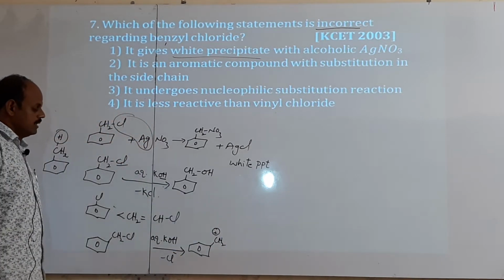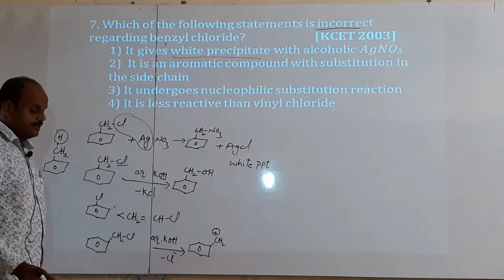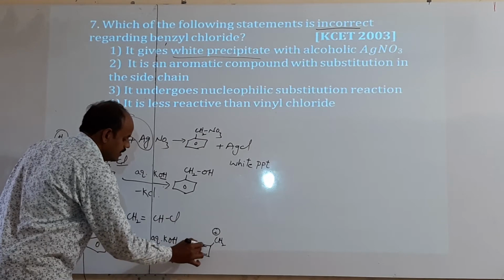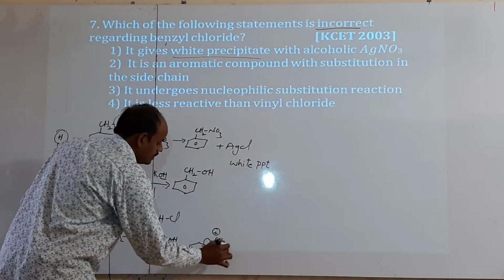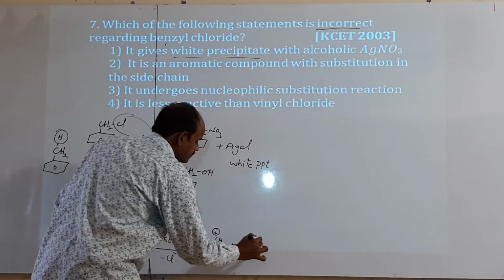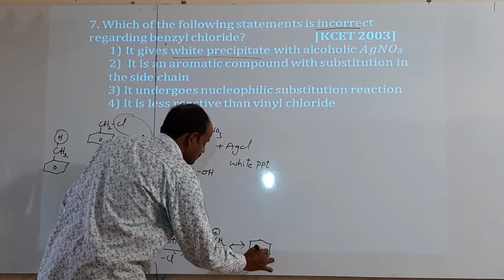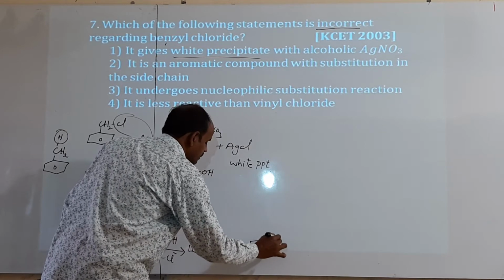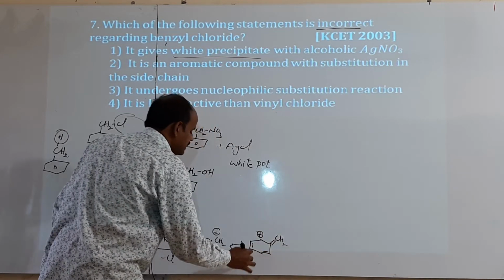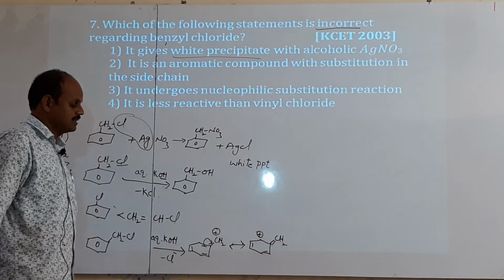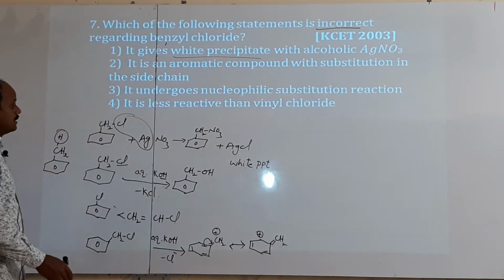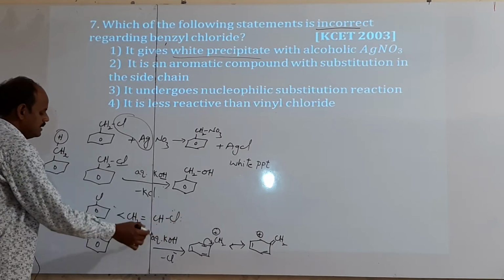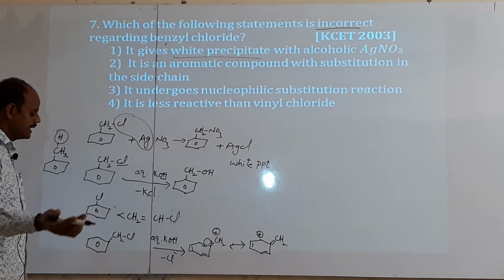Then it can be stabilized by resonance structures. If it migrates like this, then it forms one resonance structure. Here a double bond is formed, then here plus, like that three structures are formed, resonance structures. Thus here it forms only one structure in vinyl chloride, thus vinyl chloride is more reactive.